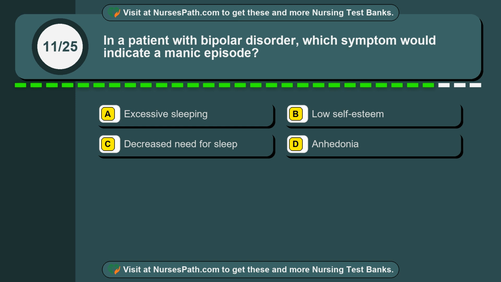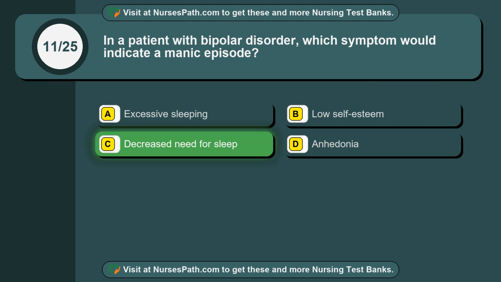Question 11. In a patient with bipolar disorder, which symptom would indicate a manic episode? Option A. Excessive sleeping. Option B. Low self-esteem. Option C. Decreased need for sleep. Option D. Anhedonia. The correct answer is option C. Decreased need for sleep.